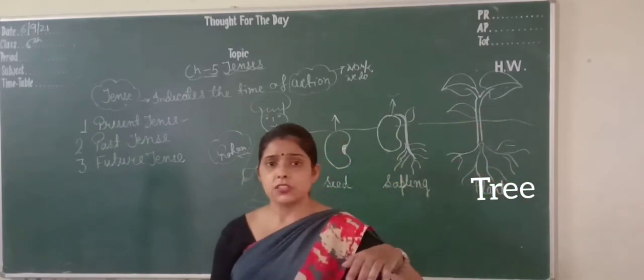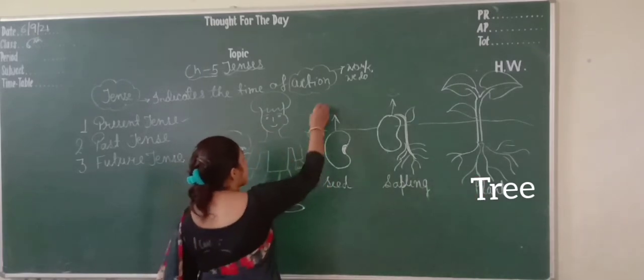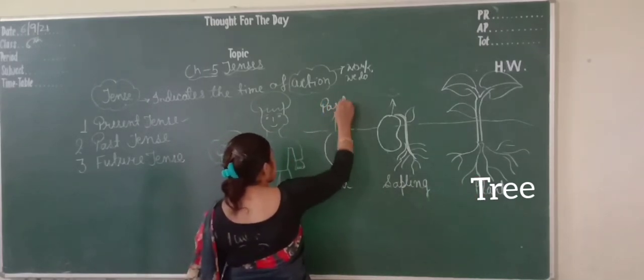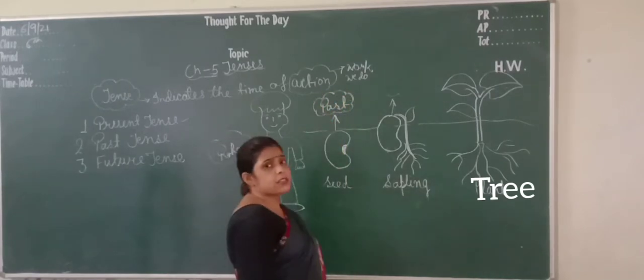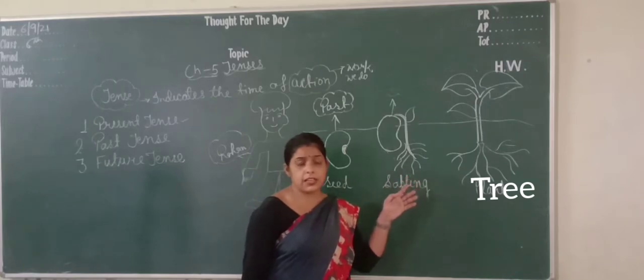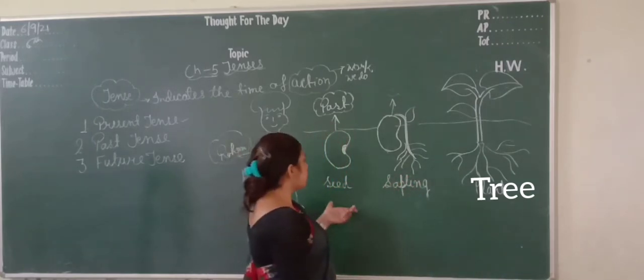This action has been done already in the past. So this is past. Which action we do in past, that is called past tense. Which action we have already done, that is past.